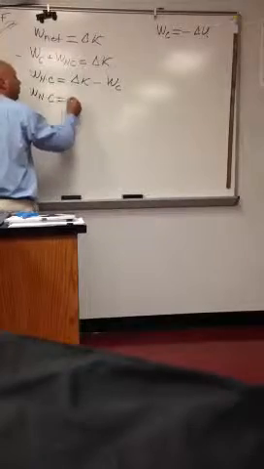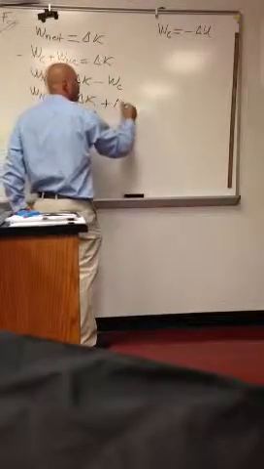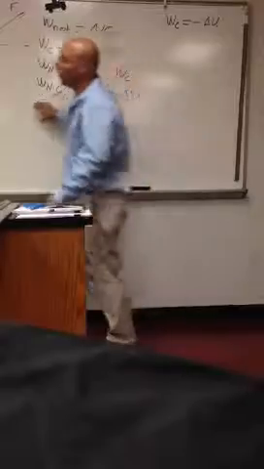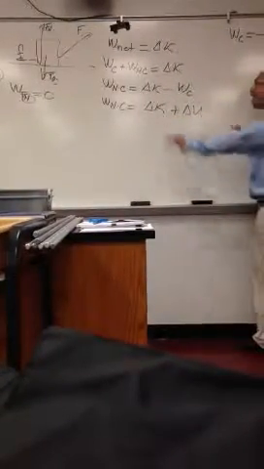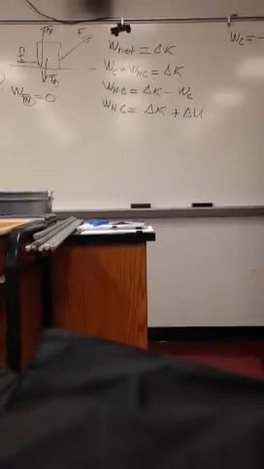Opposite. So if WC is equal to negative delta U, then I can say that the work done by the non-conservative force has to be the summation of the change in kinetic energy plus the change in potential energy. Can you see that? Since delta U is negative WC, this is right. And this is what we call the second law of conservation of energy. Meaning that if we add the change in kinetic energy of the system and the change in potential energy of the system, that will be the work done by the non-conservative force.